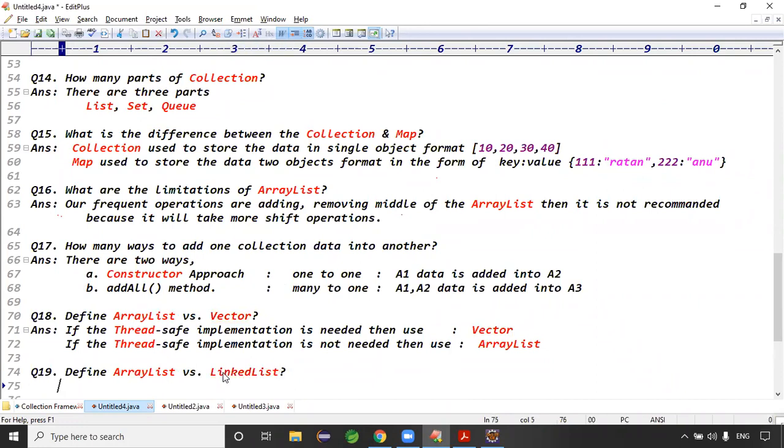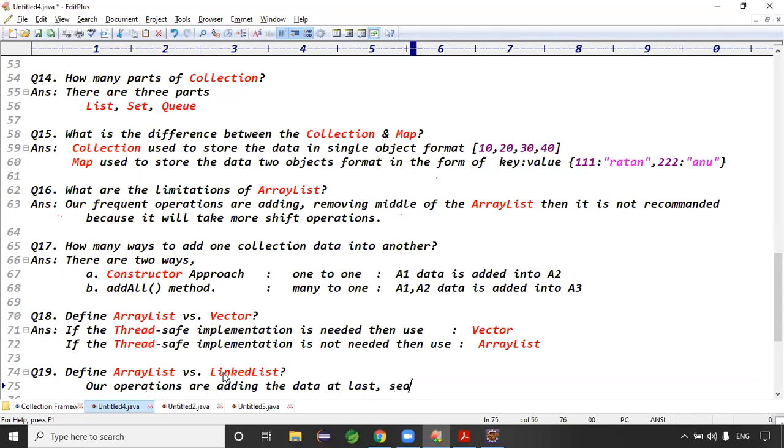Tell me, guys. Our frequent operations are searching operations. Searching-wise, which one is recommended? ArrayList is recommended, right? Our frequent operations are adding data at the last, searching, and data accessing.